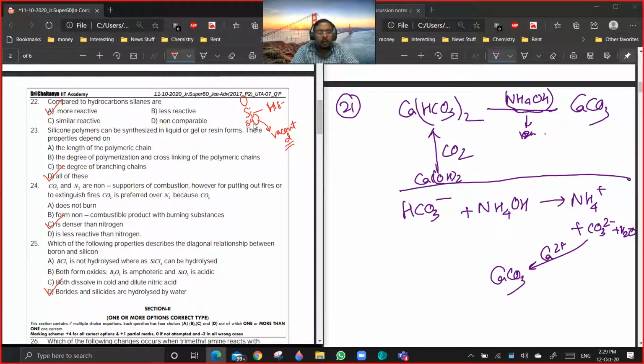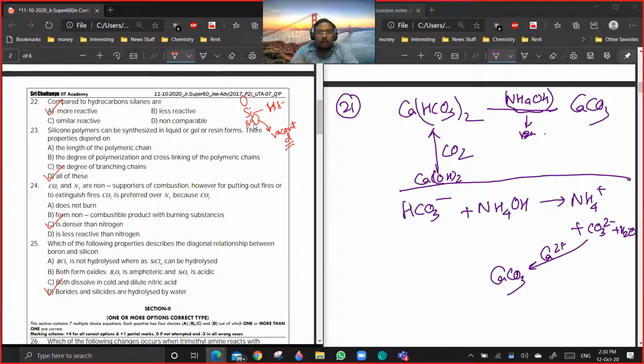Yeah, first 23. Which option in 23 do you feel like explaining? All. Huh? All. Okay. See, properties will depend on the length of polymeric chain, which is correct. If solid or resin form is there, this means it has longer chains which are tightly connected to each other, so the movement is limited.